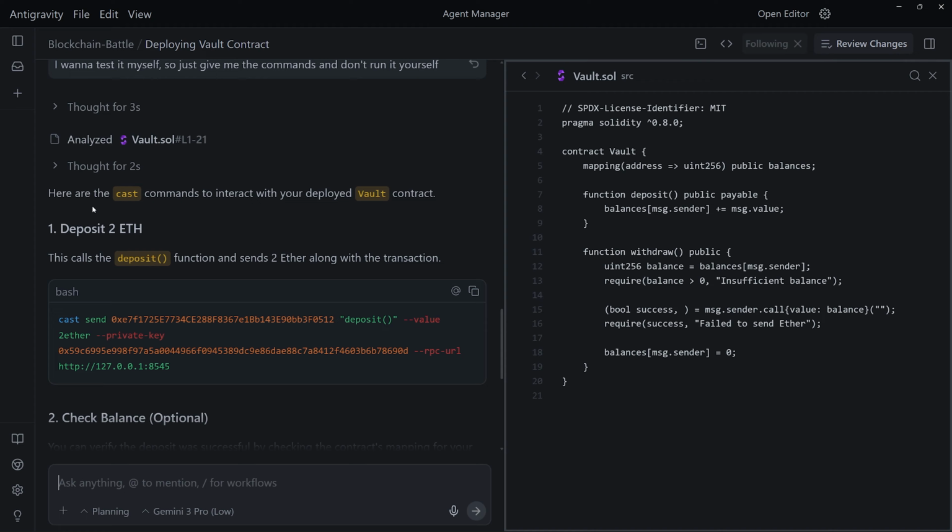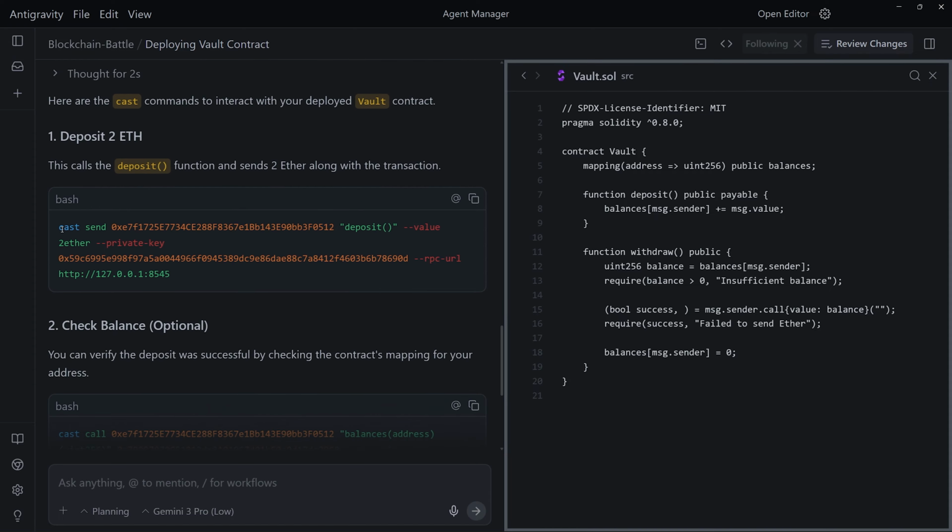So here are the cast commands to interact with your deployed vault contract. This calls the deposit function and sends 2 Ether along with the transaction. We have cast, which is the built-in Foundry tool to send transactions to a blockchain. It's perfect for working along with Anvil, and it's just gonna use terminal.